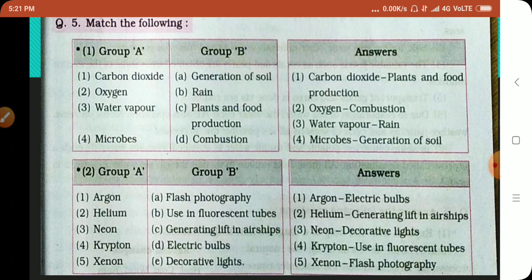Okay. Then next group: argon, helium, neon, krypton, xenon. And then the answer is: argon, electric bulbs; helium, generating lift in airships; neon, decorative lights; krypton, use in fluorescent tubes; xenon, flash photography. So take a screenshot, otherwise pause the video and write the answers in the workbook. Understood?